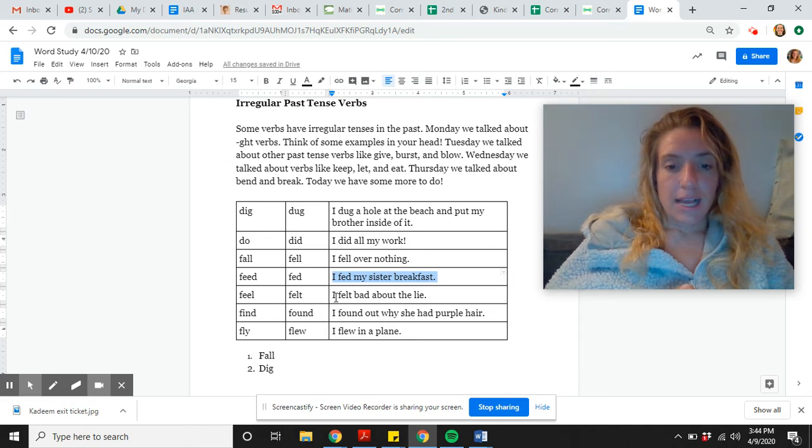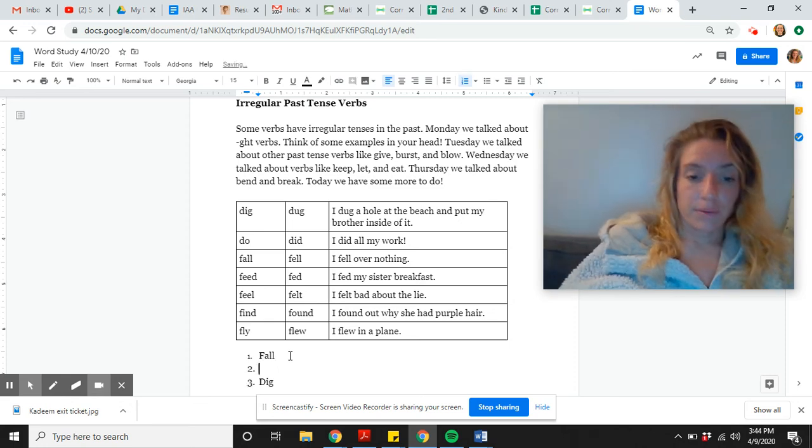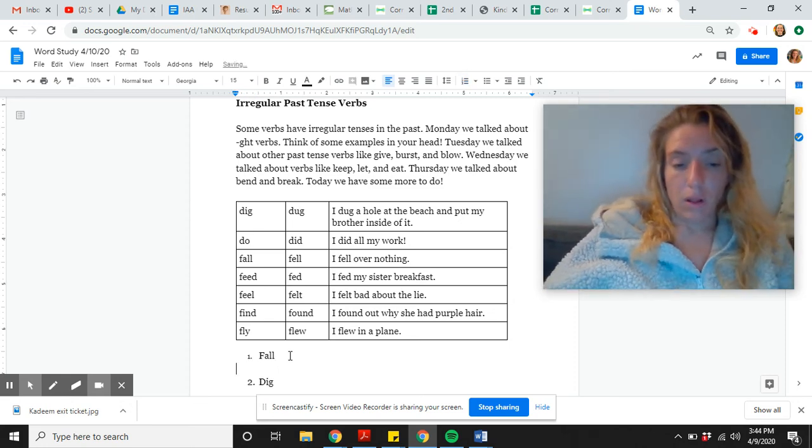Past tense of feel is felt. Like I felt bad about the lie. Past tense of find is found. I found out why she had purple hair. And the past tense of fly is flew. All right, we're going to practice with fall and dig.